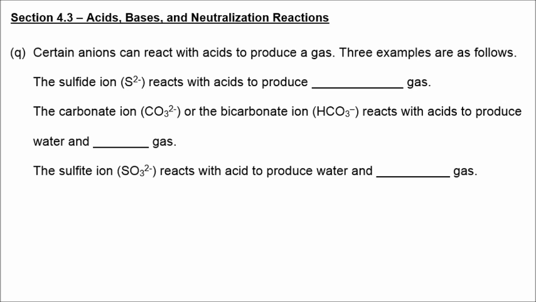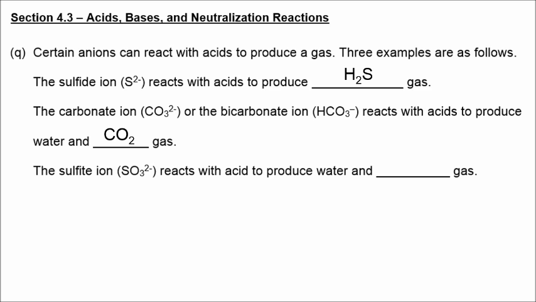Certain anions can react with acids to produce a gas. And here are three examples of gases that can be formed with acid-base reactions. The first gas is hydrogen sulfide gas. The second one is carbon dioxide gas.